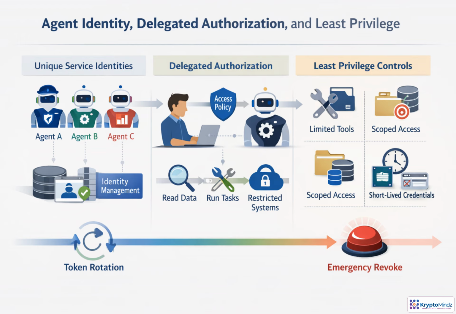Treat every agent as a first-class identity, not as a shared API key or hidden admin account. A user may approve a goal, but the agent still needs its own delegated permissions for each tool, dataset, and environment. This separation lets you enforce least privilege, rotate short-lived tokens, and revoke access quickly if behavior changes. The design question is simple: what can this agent do, for whom, with which data, and for how long?